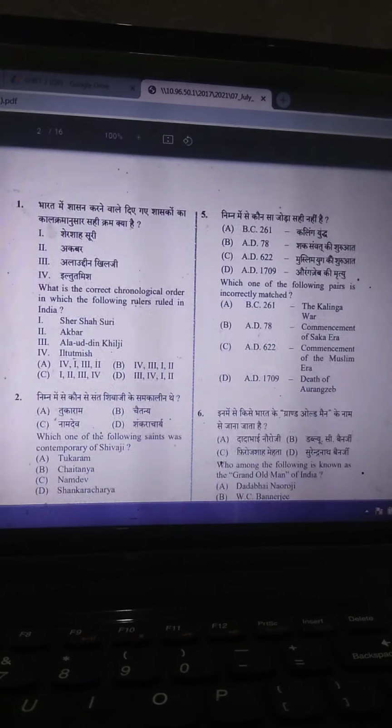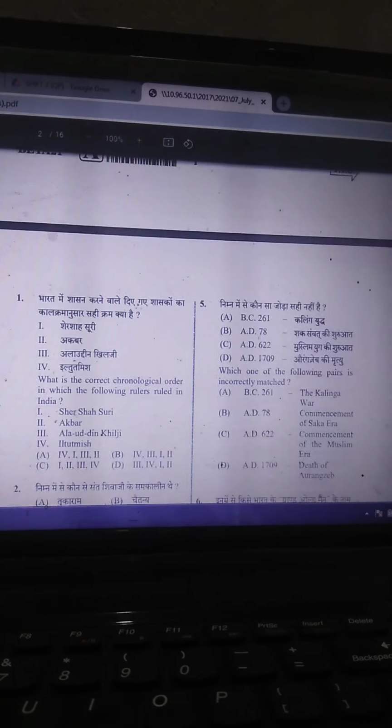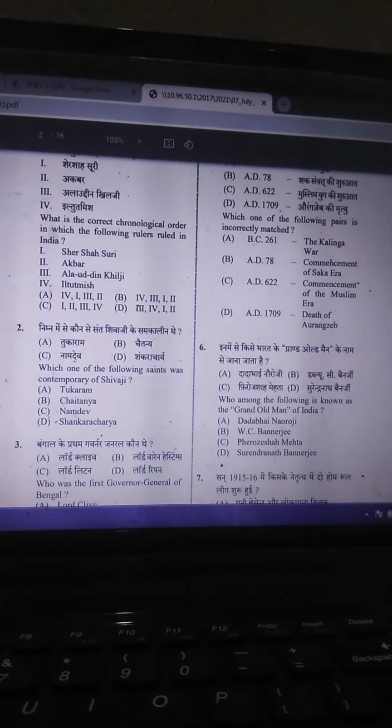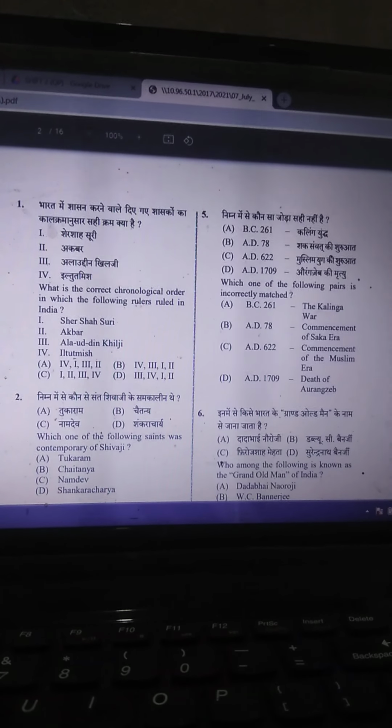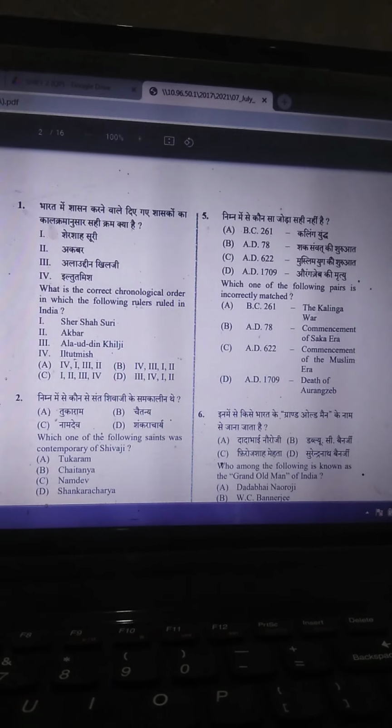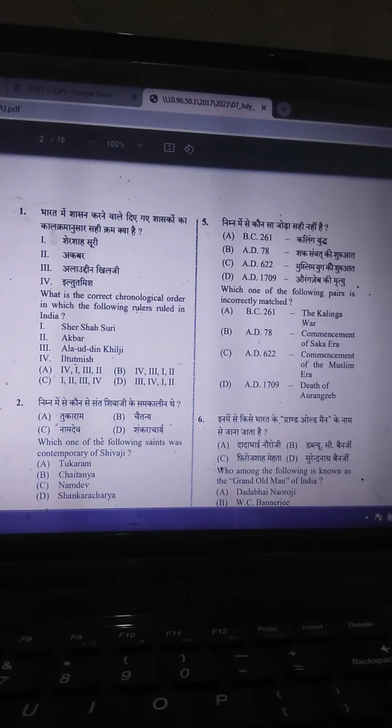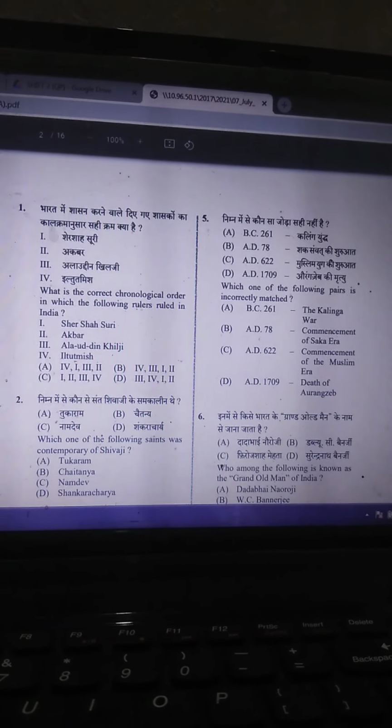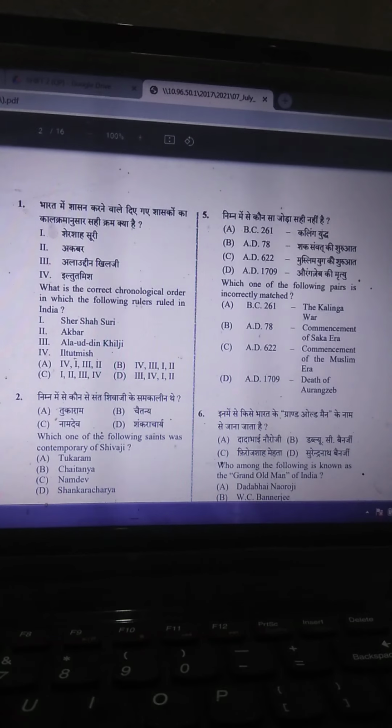The questions are a little bit easier. I don't think the GK and GS questions are hard. Question number 1 is, what is the correct chronological order in which the following rulers ruled in India?